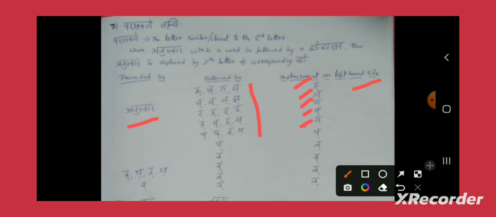And the second case is when Ta, Tha, Da, Dha, any of these letters are followed by the semi-vowels Ya, Ra, La. Then what will happen? The replacement will be on the left hand side, and the replaced letter is that semi-vowel only, Ya, Ra, La only. And the third case is when Nakara is followed by Lakara, then the replacement will be on the left hand side and the replaced letter is Lakara. These are the 3 cases of Parasavarna Sandhi.